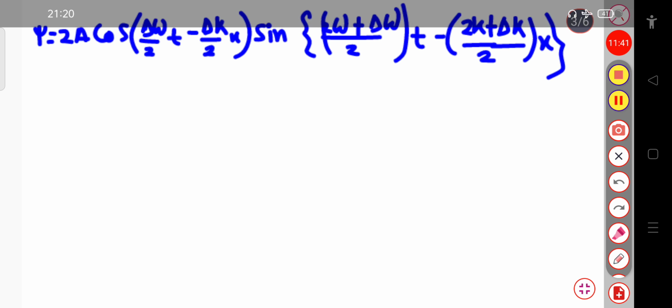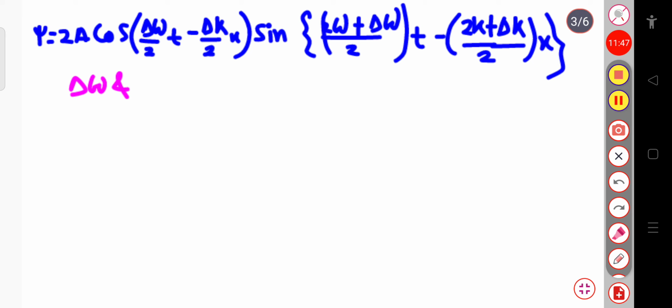Now we have considered that this delta omega term and delta k, these two terms are small as compared to omega and k.